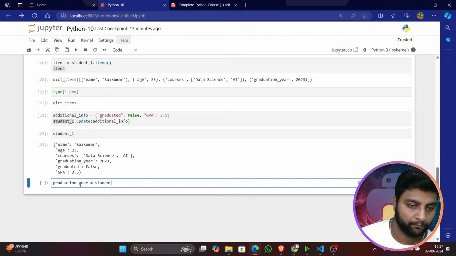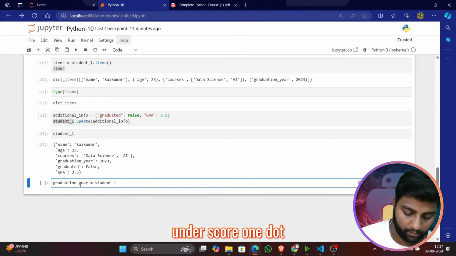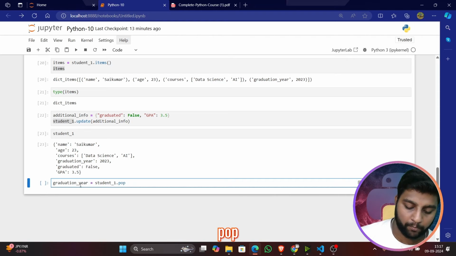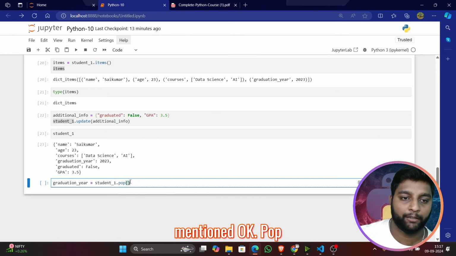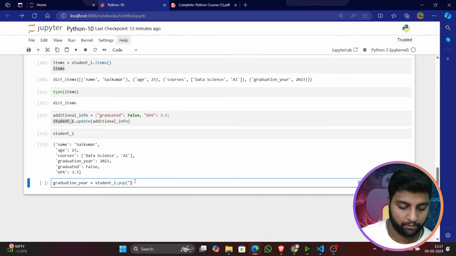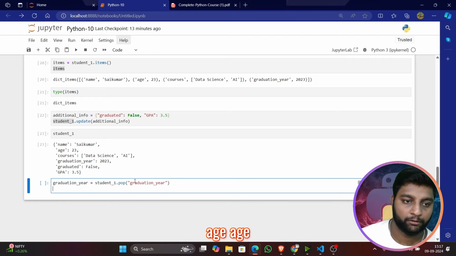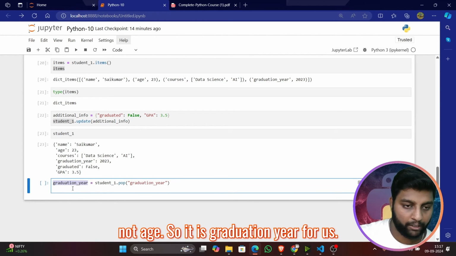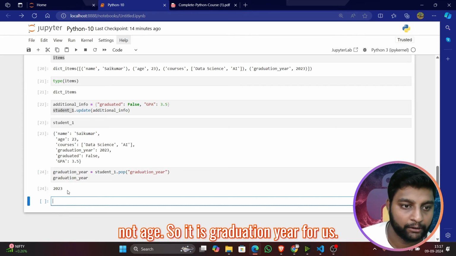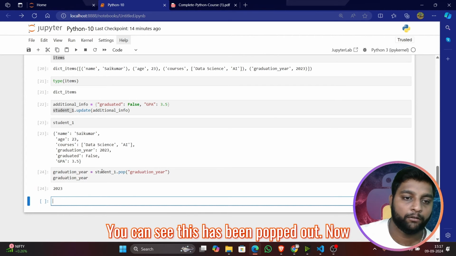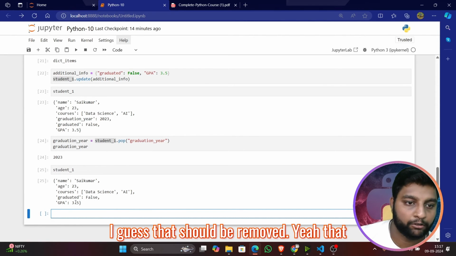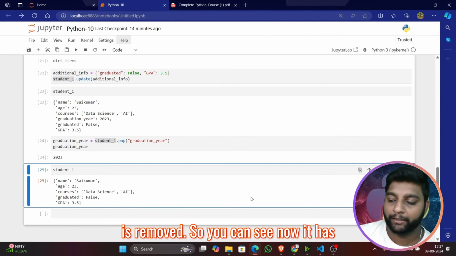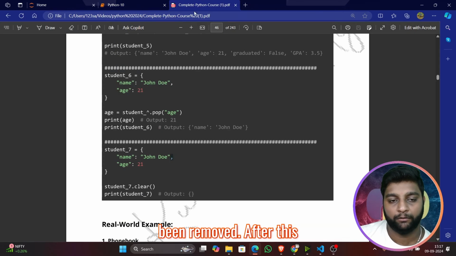Student_1.pop, and in this pop we directly mentioned, okay, pop age, no, not age, it is graduation year for us. You can see this has been popped out. Now if we check student1, I guess that should be removed. Yeah, that is removed. So you can see now it has been removed.